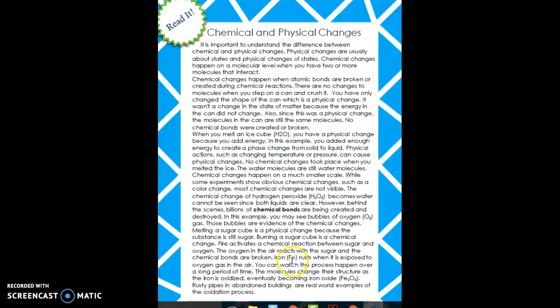Iron, its chemical symbol is Fe, rusts when it is exposed to oxygen gas in the air. You can watch the process happen over a long period of time. The molecules change their structure as the iron is oxidized, eventually becoming iron oxide, which is Fe2O3. Rusty pipes in abandoned buildings are real-world examples of the oxidation process.